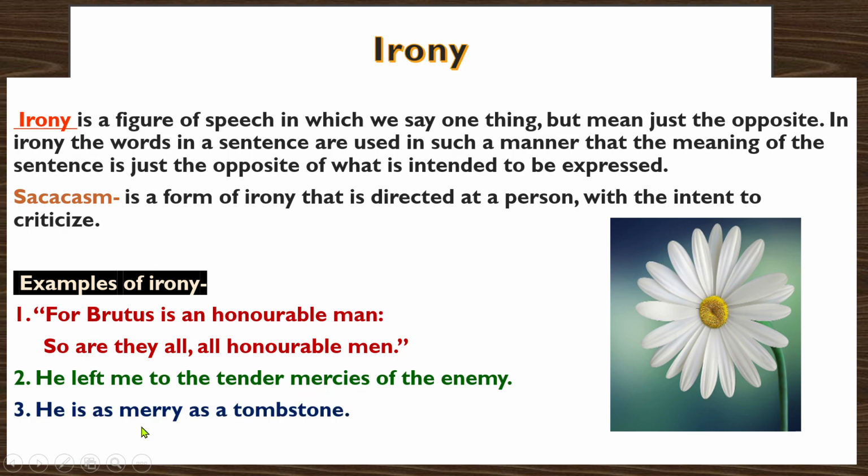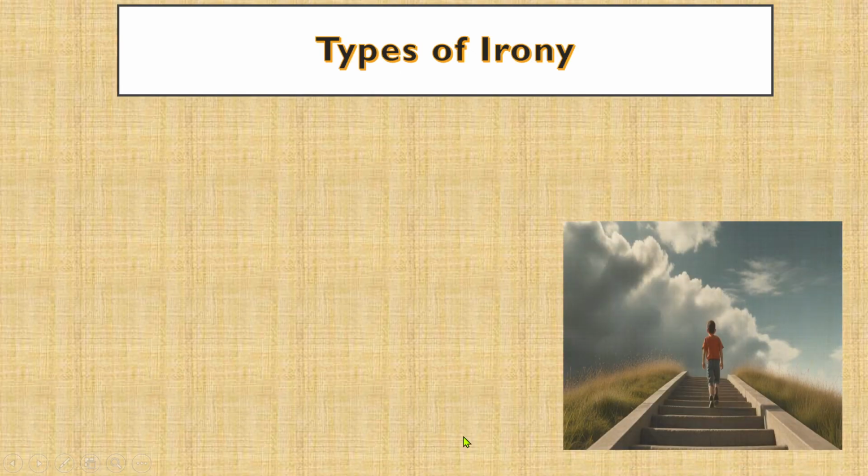"He is as merry as a tombstone." Tombstone, we know, in the graveyard it is one of the most miserable and sad things on earth, and he's as merry as a tombstone means he's a very grave and serious person. "What a fine mess of things you have made." So what the speaker intends to say is that you have made a terrible mess and I'm very angry, but he says exactly the opposite. Now let us see what are the types of irony.